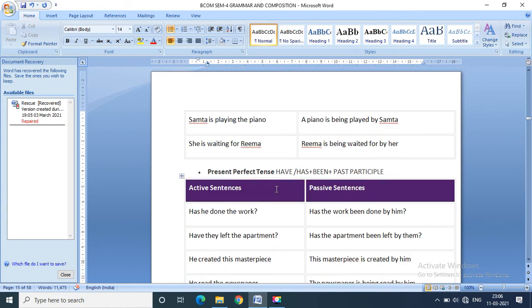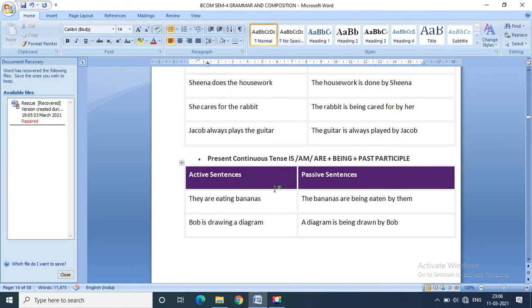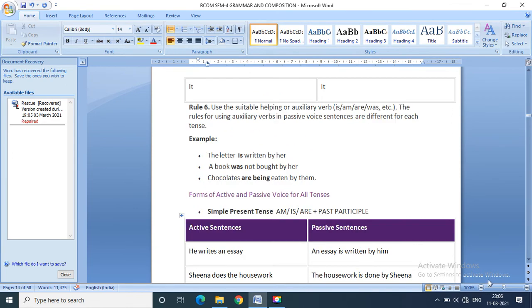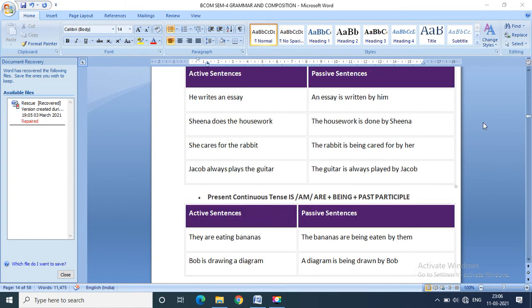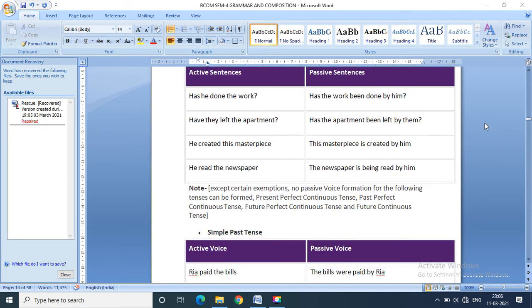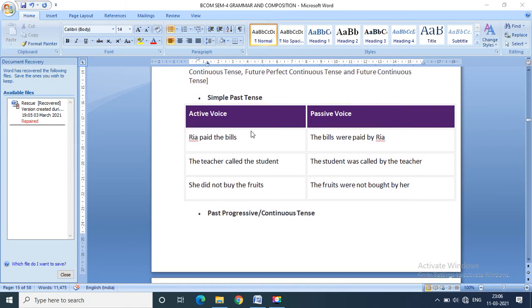Now we have seen almost all the changes related to the present tense. Now let us move on to the past tense. Ria paid the bills. How do you come to know this is past? Because of the verb. Here the V2 form you will observe, the verb form of past tense. V1 is the verb form of present tense, and V3 is the past participle. The bills were paid by Ria.